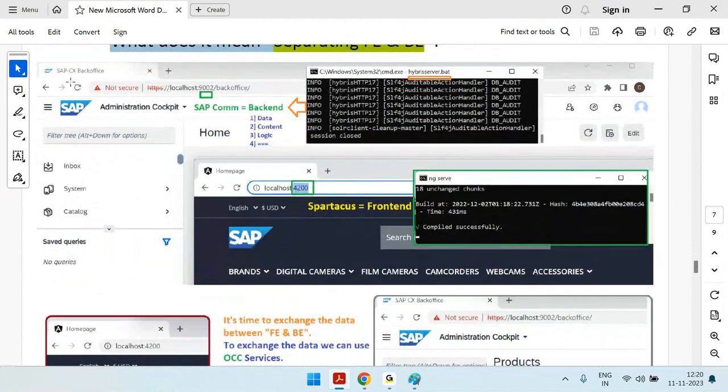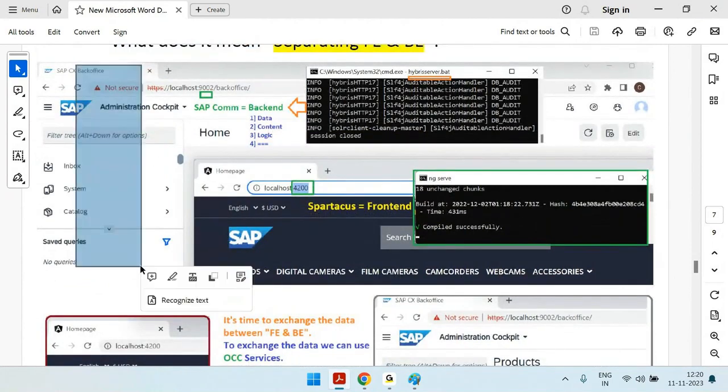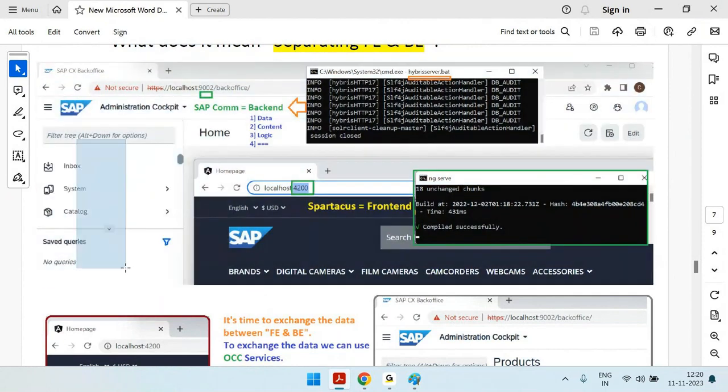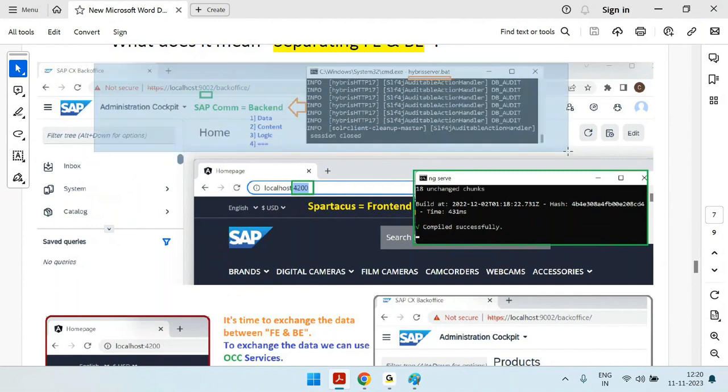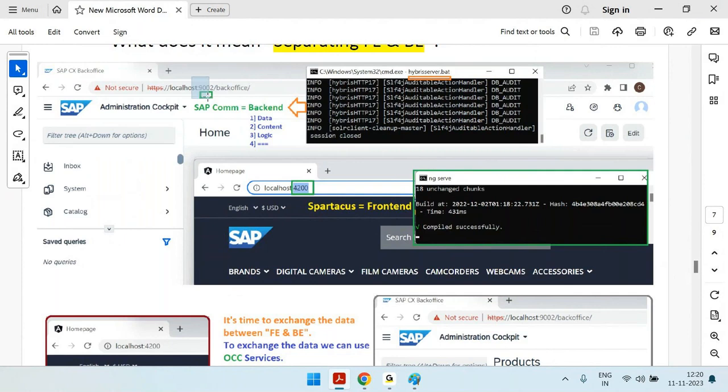You can see here the back office. This is where you have the data. So data, logic and content are all there in SAP Commerce. This is SAP Commerce, which is running at 9002 and has data, logic and content. Then you can see the front end. The front end is Spartacus, which is running on a different port, 4200. So that means you are able to separate front end and back end.